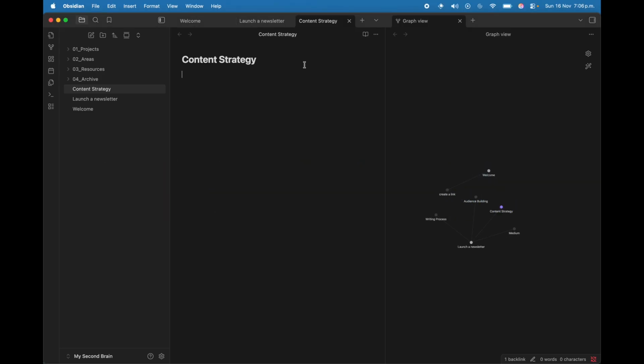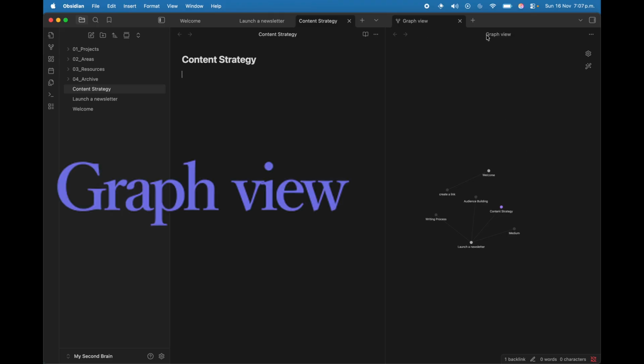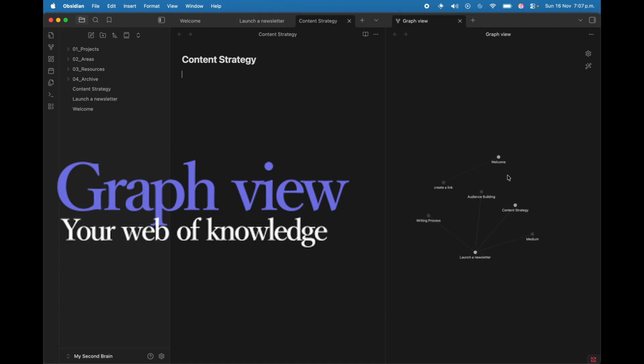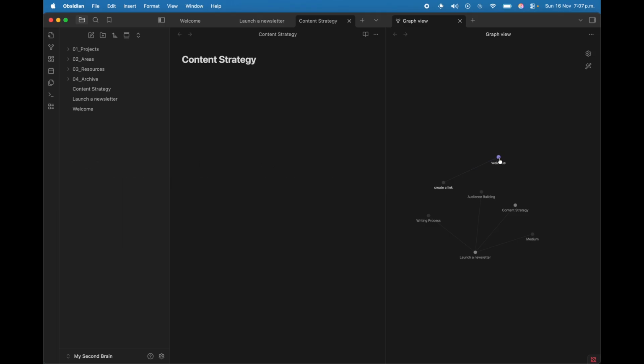So right next to my note, I have something called graph view. And as you can see, I have different dots. So basically the graph view is your web of knowledge. I have all of my notes here that I've created or I've referenced. As you can see, I have this main note, which is launch a newsletter. This is the project note that we've just created. And I have other dots which connect to it. So these notes are basically connections across references that you make.